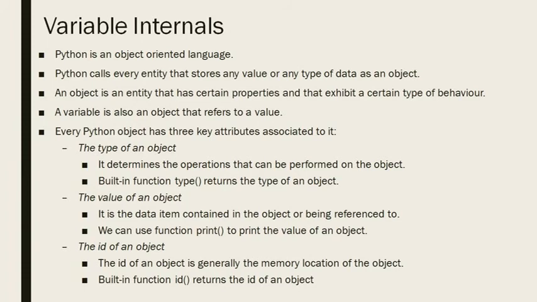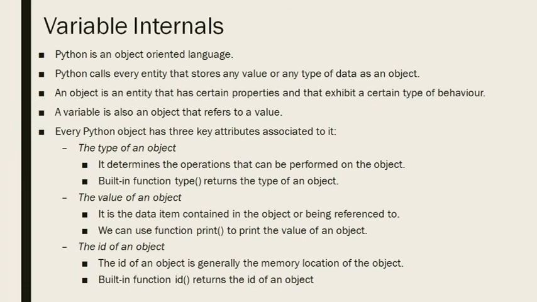The last thing is the ID of an object. ID means address. The ID of an object is generally the memory location where the object is stored, the location the variable is referencing. We have a built-in function for it. Built-in function means those functions are already there with the Python interpreter.